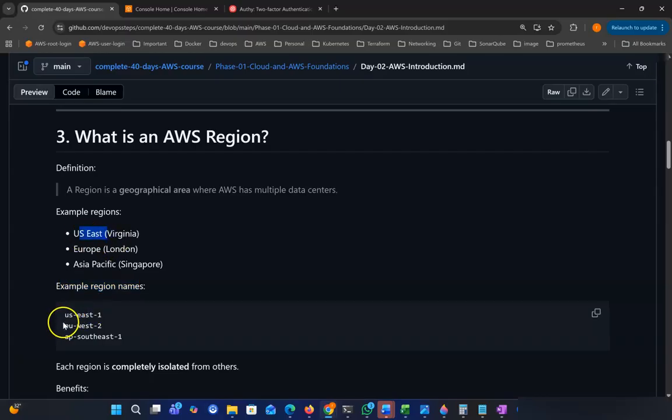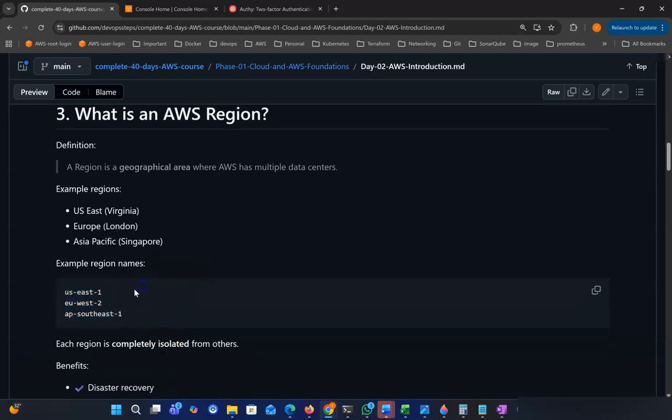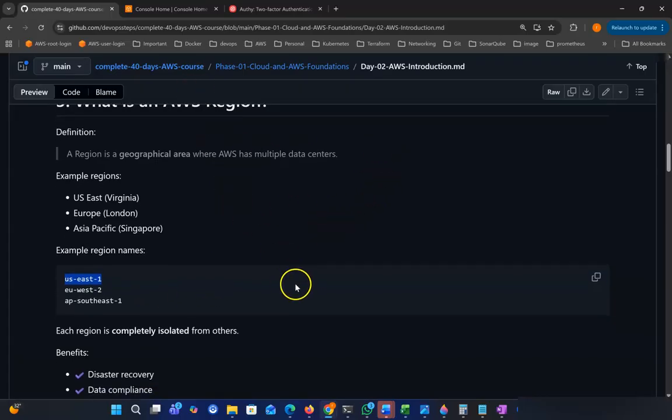So US East 1 is Virginia. Then EU West 2 is Europe, London, and the Asia Pacific Singapore region is called AP-Southeast 1. You can see these things in AWS, and when you're doing coding, AWS uses this name, not US East Virginia or something. They will use US East 1. So when we see the hands-on, we can make things clear.